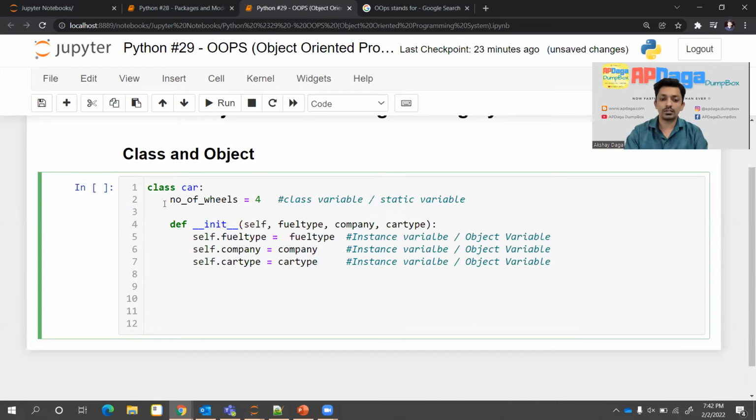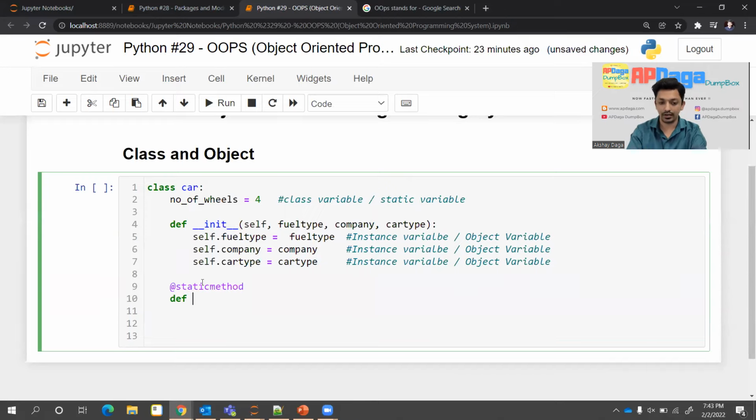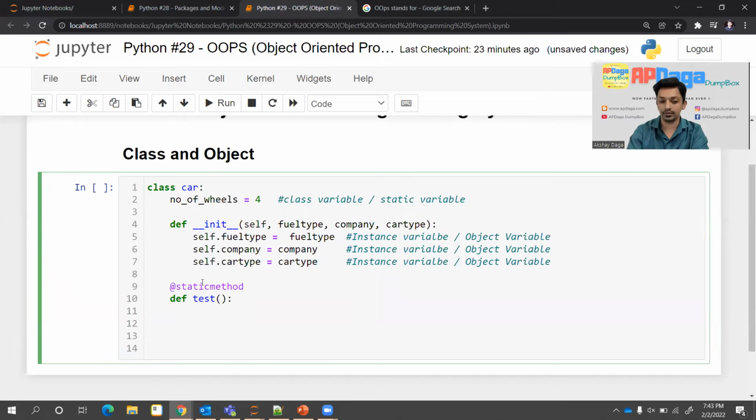Then, just like this number of vehicles, it was a variable which was common for all the objects created for the same class. There can be a method which is by default common for all the objects, associated to the class rather than the object. This kind of method is known as a static function or static method. To write that, you have to use @staticmethod. If you write this and then write any method name, for example test, then test here is nothing but a static method.